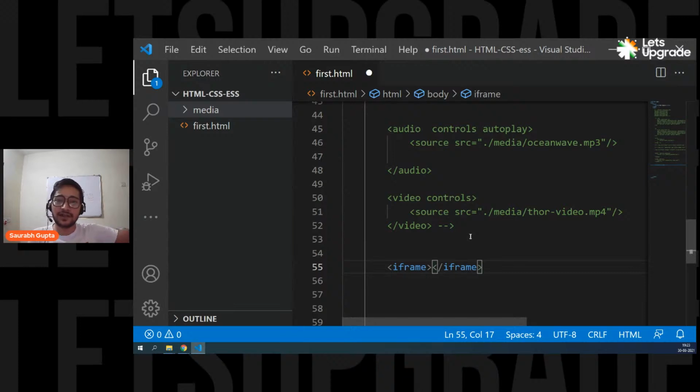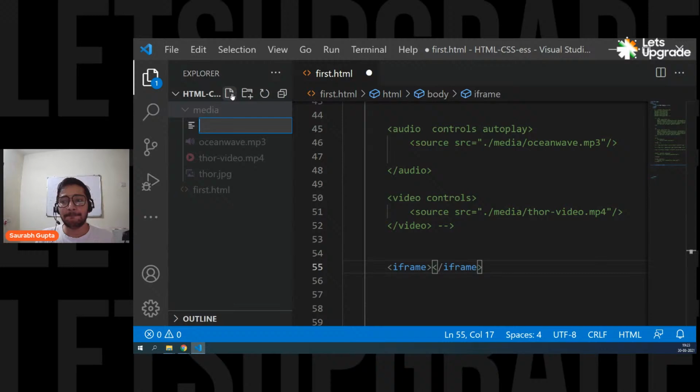Now it can be an external web page. It can be an external video. It can be a live map. It can be anything. Iframe is like creating a new window in your web page, and you can use it to display external things. Now I can show you. I will show you. Don't worry.